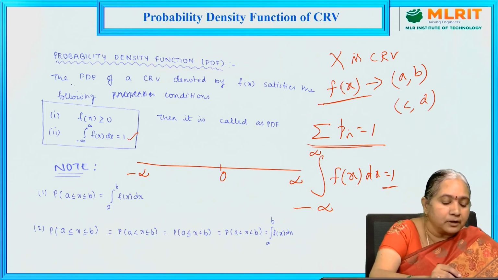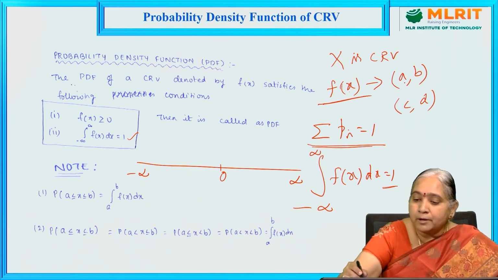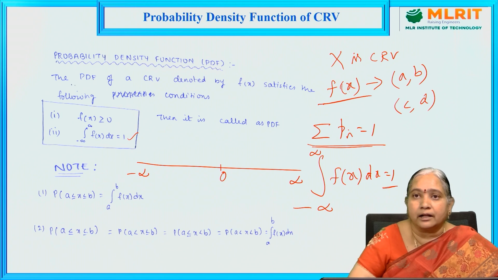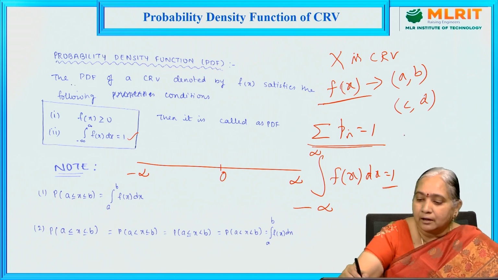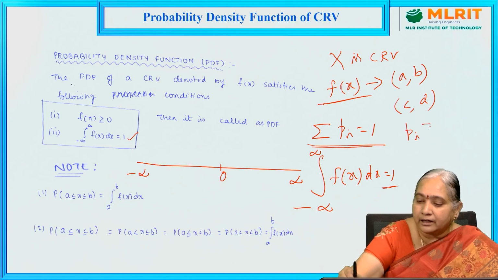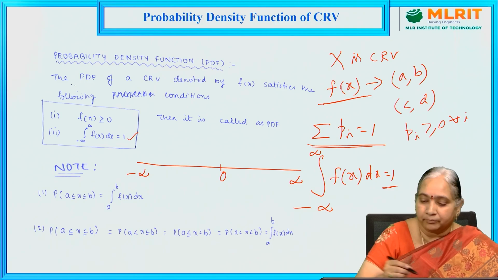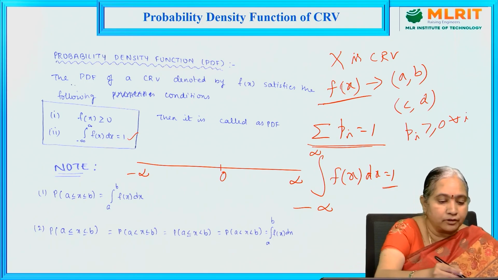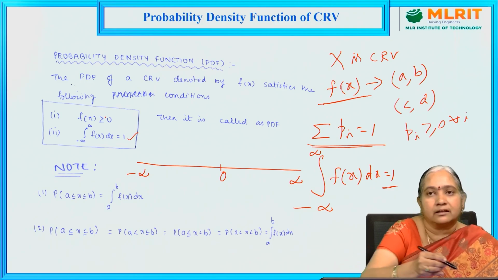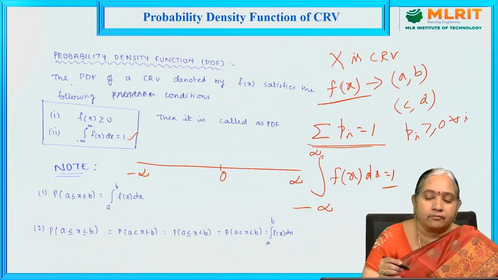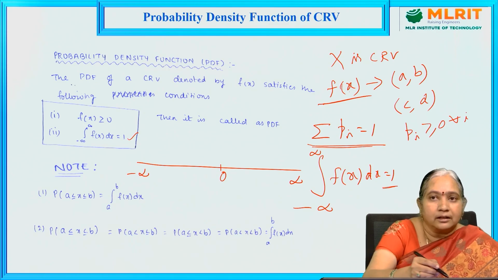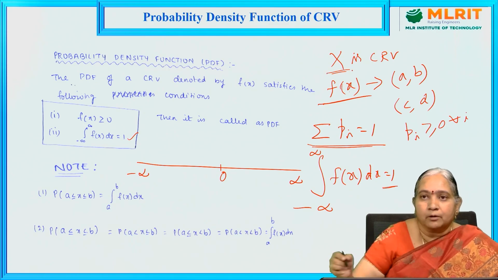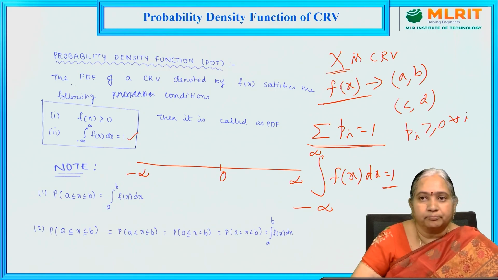The second condition is that the total probability is equal to 1. The first condition is that the probability in each interval must be greater than or equal to 0. In discrete also, the same condition holds, that is pi greater than or equal to 0 for every i. In continuous, the same condition we define like this: f of x is greater than or equal to 0 in each interval. So if these two conditions are satisfied, then the given capital X has a probability density function.